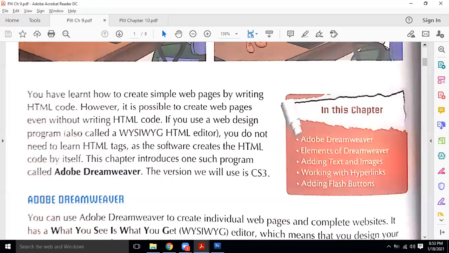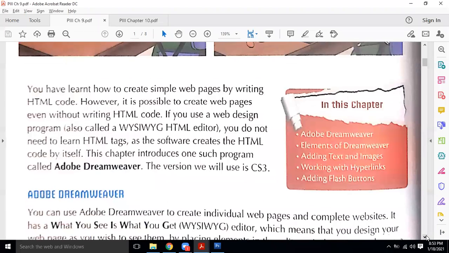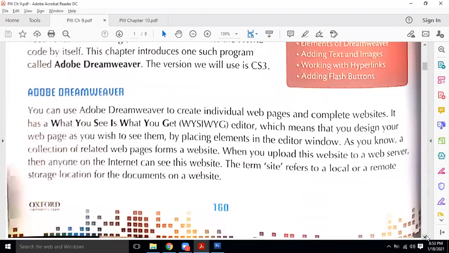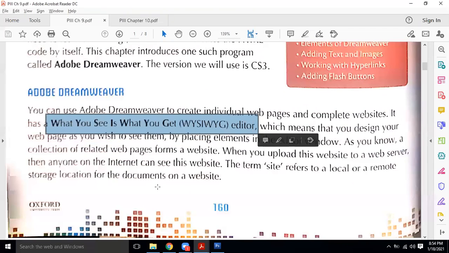Keep in mind, today I am explaining to you, but tomorrow I am going to ask you about this chapter number 9. So, what is meant by Dreamweaver software? It is basically what kind of editor? It is what you see is what you get. Whatever you put in Dreamweaver, you see the output in the same manner: the text, the image, the size of the image, the borders on the image, the thickness of the border, the color of the border.